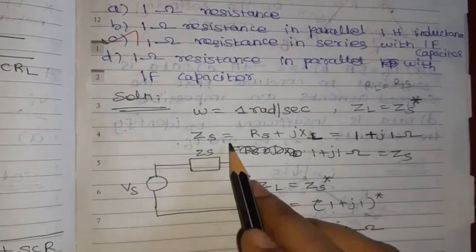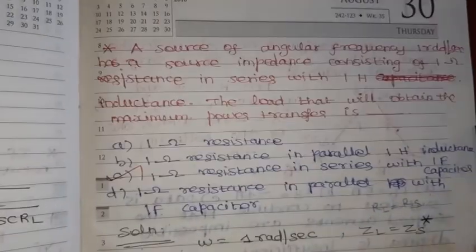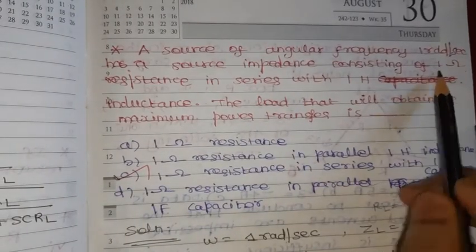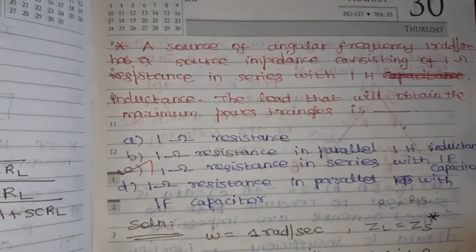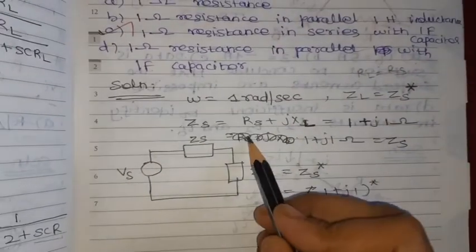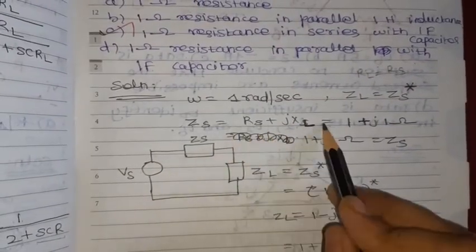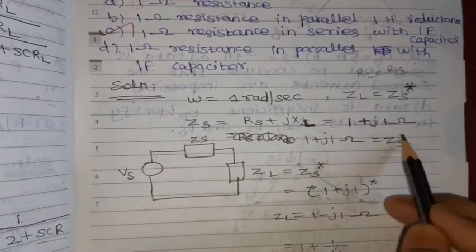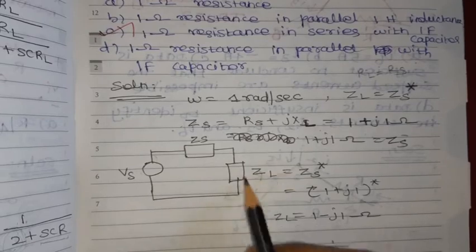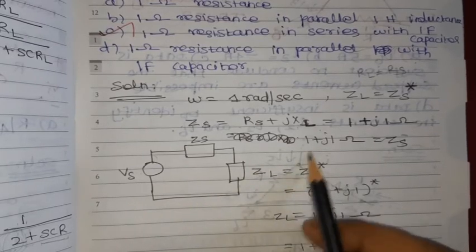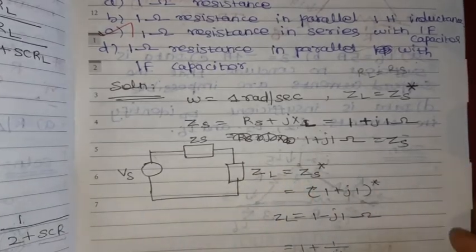ZS is the combination of 1 ohm resistance and 1 Henry inductance, so RS plus JXL, both are 1 only. So ZS equals 1 plus J1. It is ZS, it is VS, then ZL. When ZL is equal to ZS star, then only the maximum power is transferred.